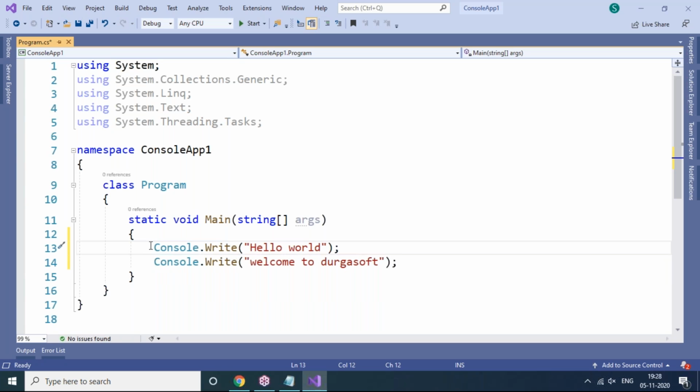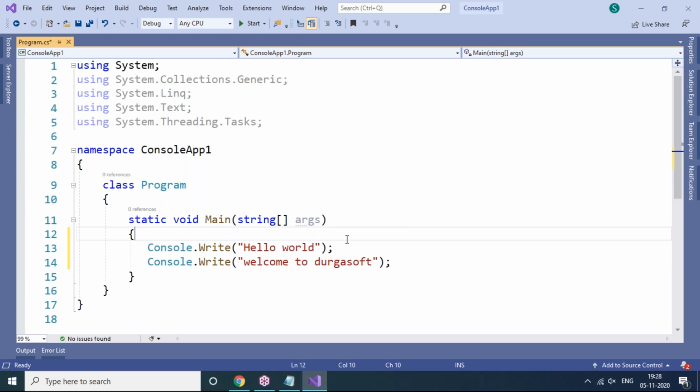So if I comment this, you can see the comment syntax is just two slashes, and there is a shortcut way as well to comment it. Once I comment it, you can see System is not visible now, so it is not in active mode. Once I take this Console class, it is in active mode again.